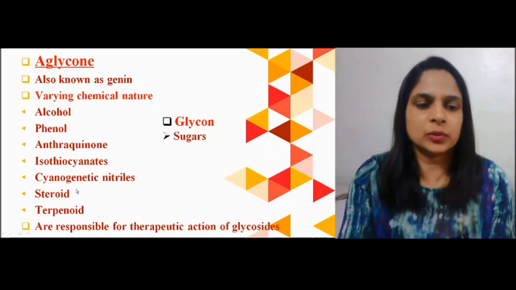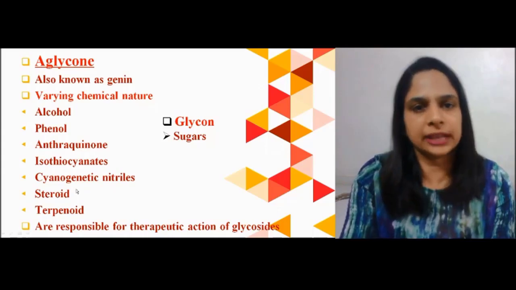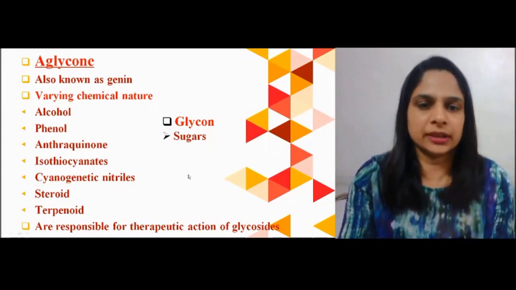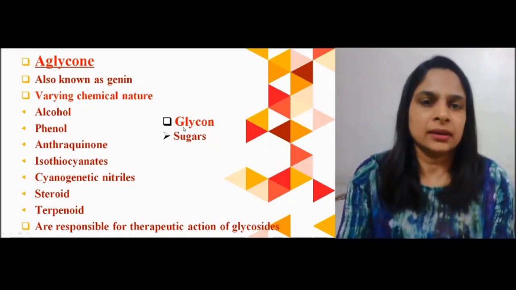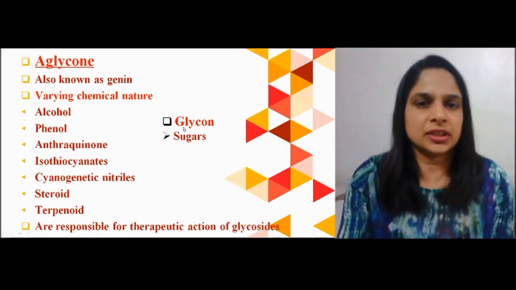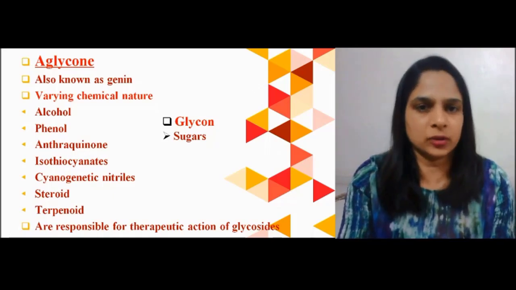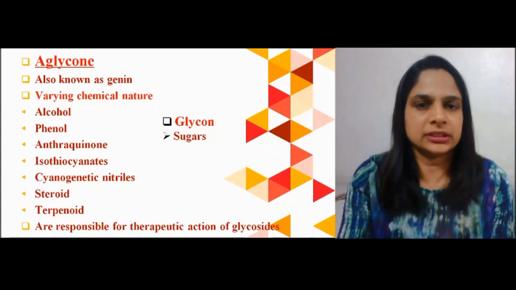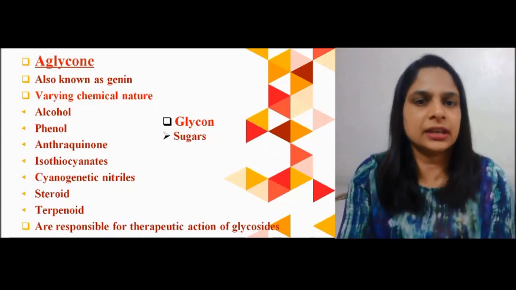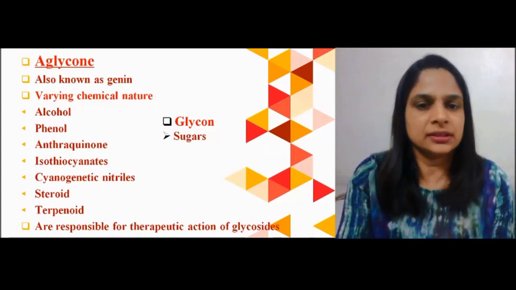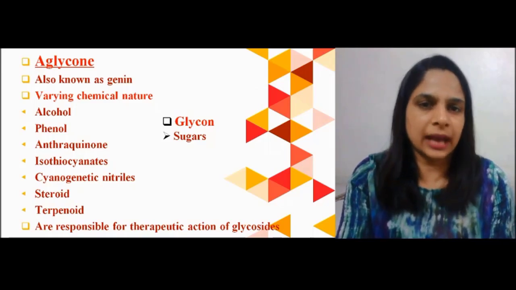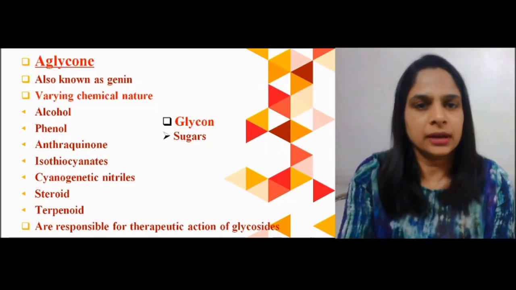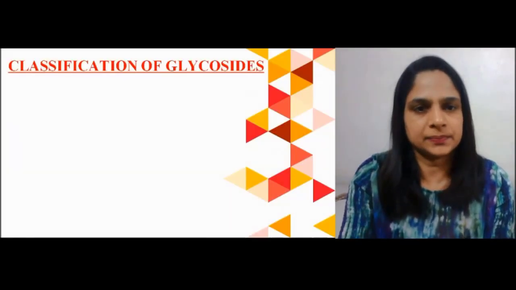The aglycone portion is responsible for the therapeutic action of the glycosides, and the sugar portion helps in the solubilization and transportation of the aglycone portion to the active pharmacological site. So wherever we need the action, the sugar portion will help the aglycone portion to be transported to that particular site.